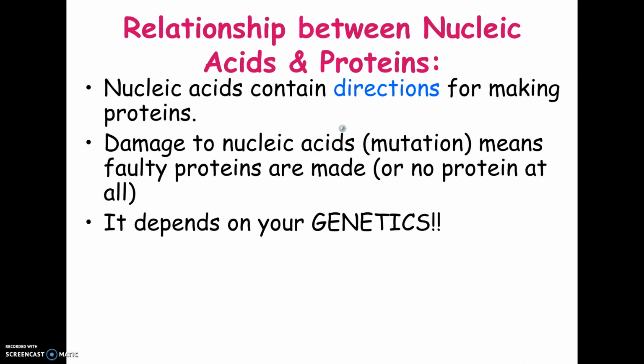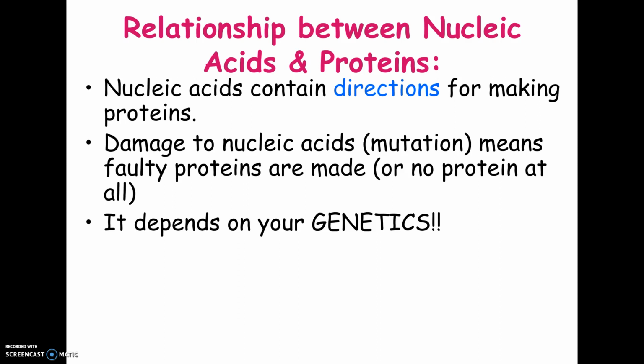We are going to talk about nucleic acids a lot more later on, but I did want you to know that there is a very important relationship between nucleic acids and proteins. Nucleic acids are the directions or instructions for making a protein. They basically tell the cell what proteins to make. That's sort of their entire job, is to tell the cell what proteins to make. So if the DNA is messed up, it would give faulty instructions, and the protein that would be made would be wrong. And that would be extremely important.